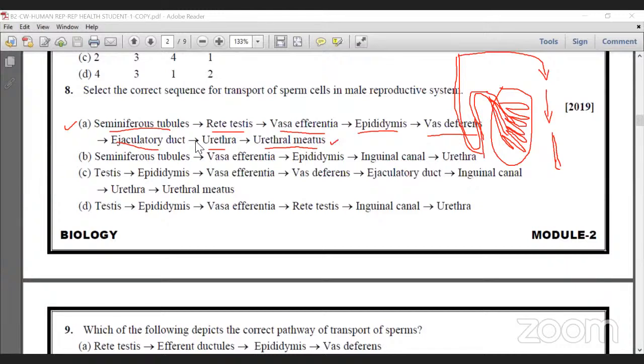Urethral meatus, the tip of the penis. Okay, so this option is correct. But in B, the seminiferous tubule goes directly to the vasa efferentia, and rete testis is not mentioned here. That's why it is wrong.